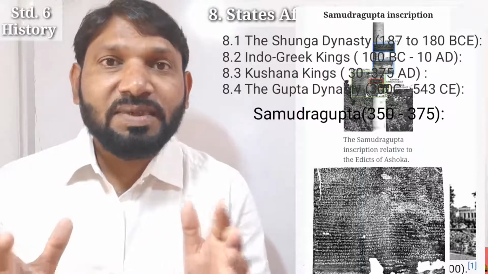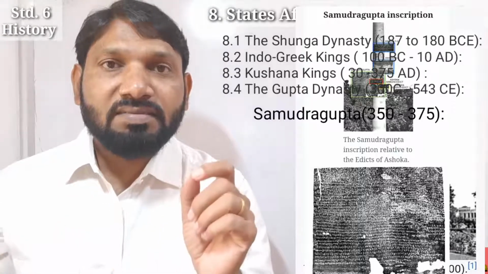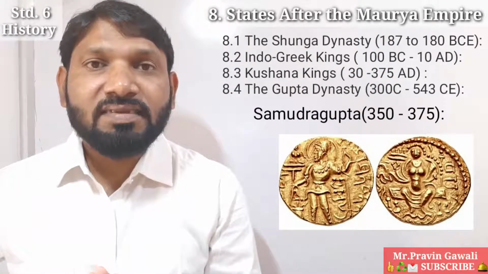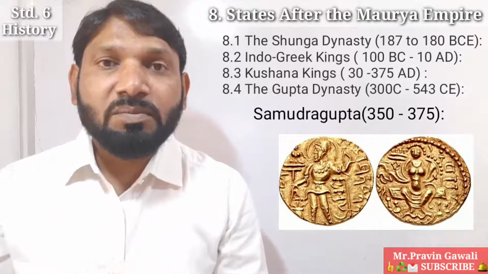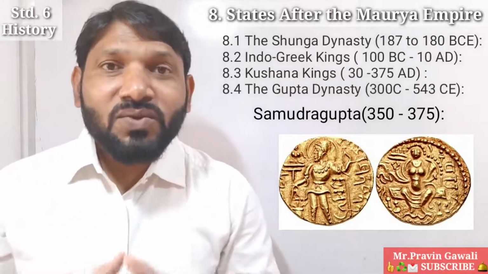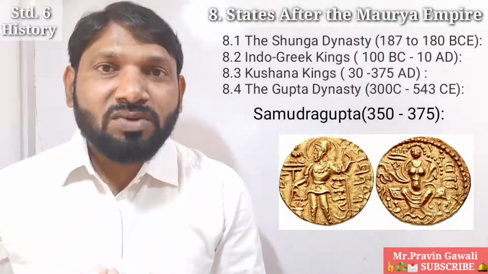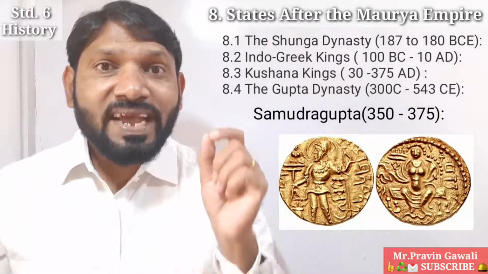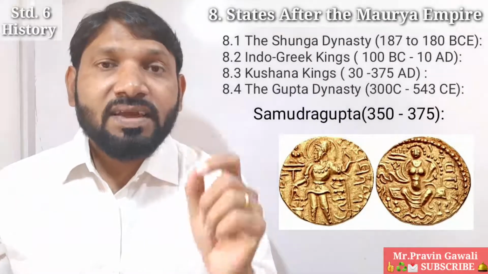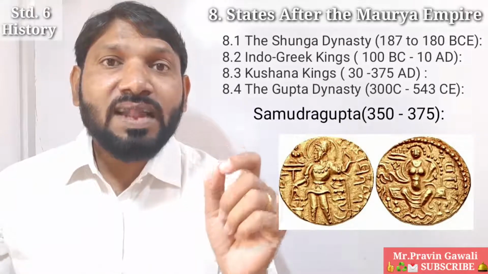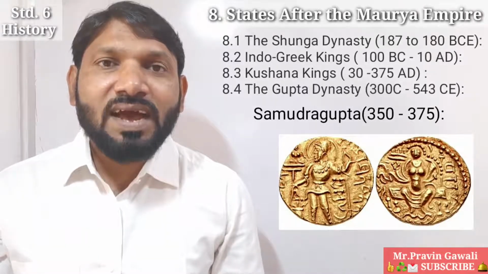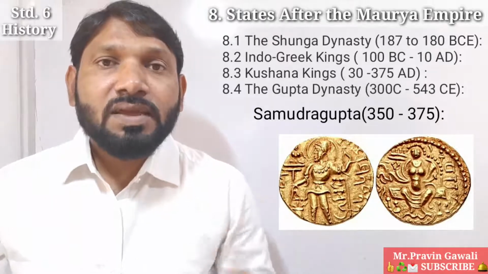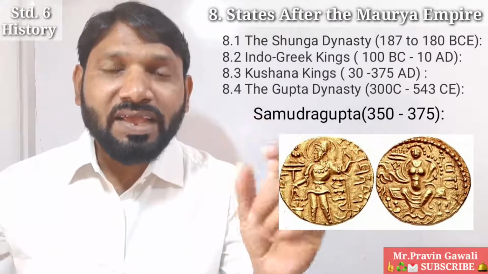Yes, students, what do you mean by Prashasti? Prashasti means progress. So these inscriptions tell us about the progress of Samudragupta. Students, do you want to know an interesting thing about Samudragupta? Yes? Okay. So Samudragupta was an expert Veena player. What do you mean by Veena, students? If you know the answer, you can type your answer in the comment box. Veena is a musical instrument.